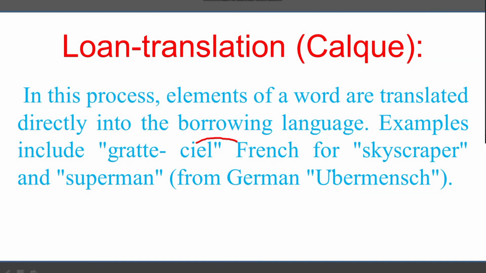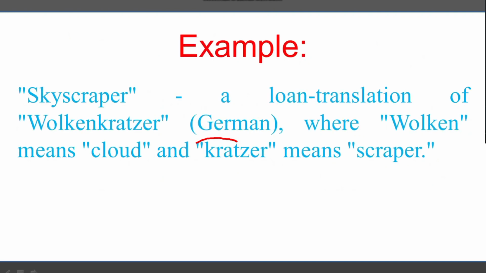We will discuss these examples, and we'll come to know about skyscraper, a loan translation of Wolkenkratzer. Okay, skyscraper has two origins. One is, as we said, derived from a German word, and it is also derived from another German word, translated and given the name skyscraper.